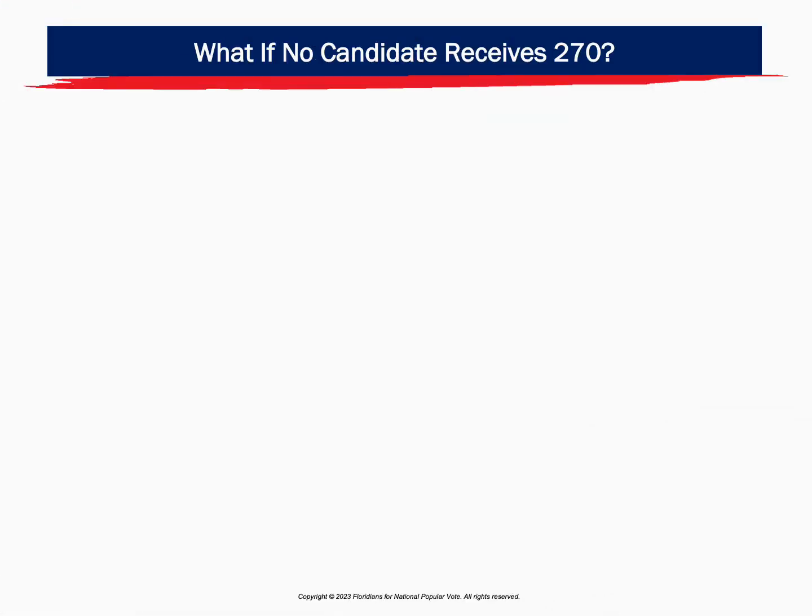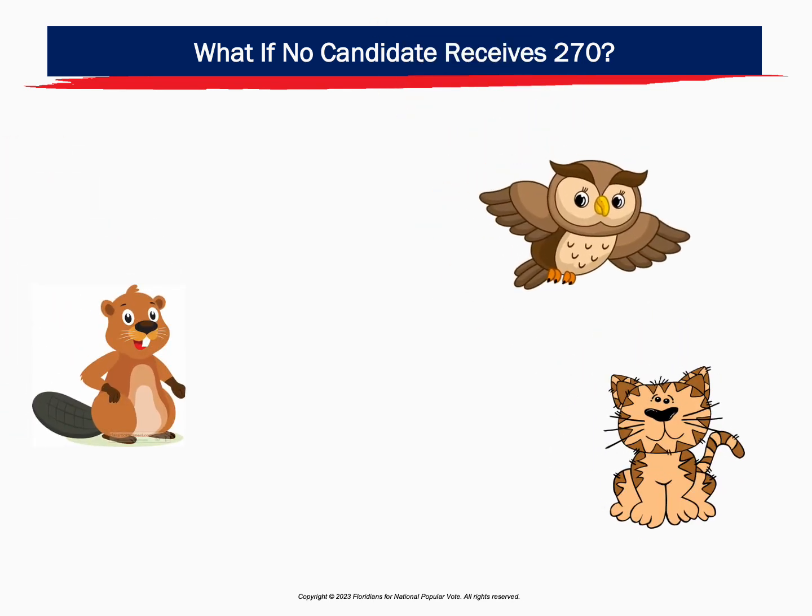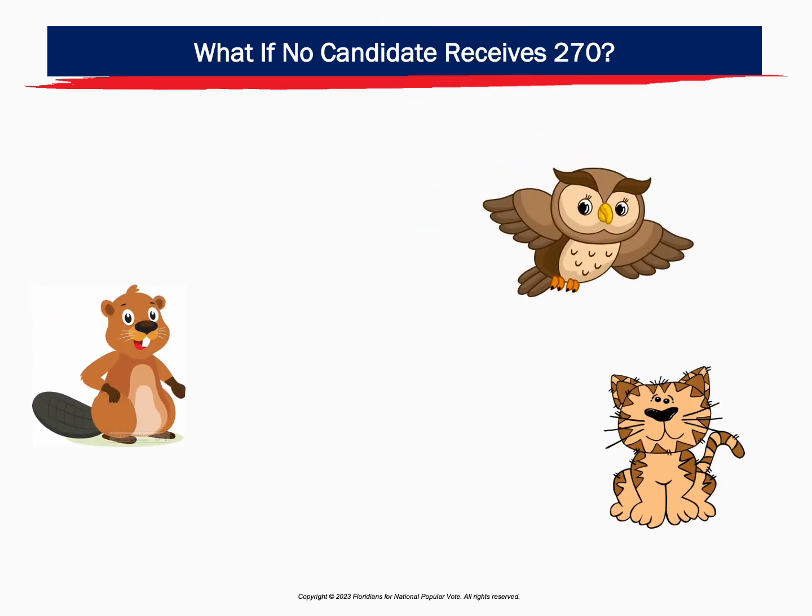But what happens if no candidate wins the Electoral College because no one receives 270 electoral votes? Here's an example of how this can happen. We have three major candidates running: a Republican candidate, a Democratic candidate, and a third-party candidate. And let's say that the third-party candidate is a well-known person with a big following.